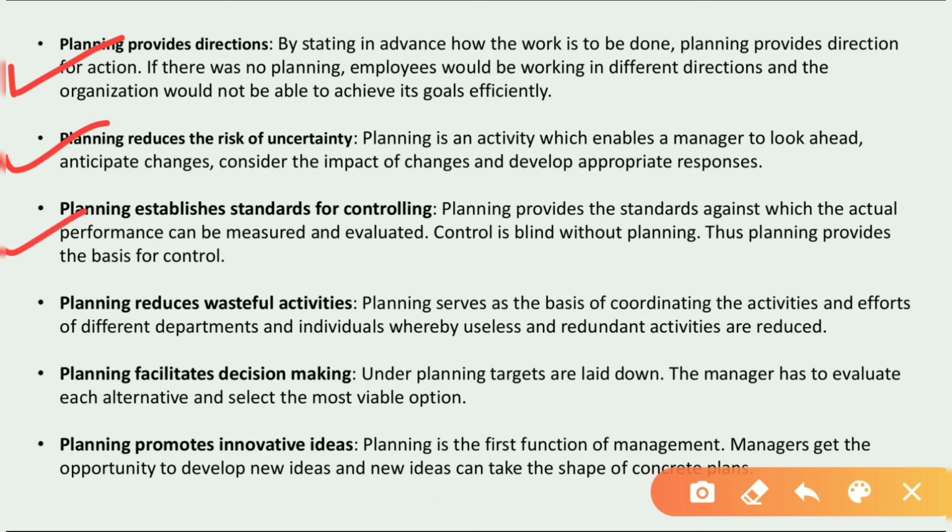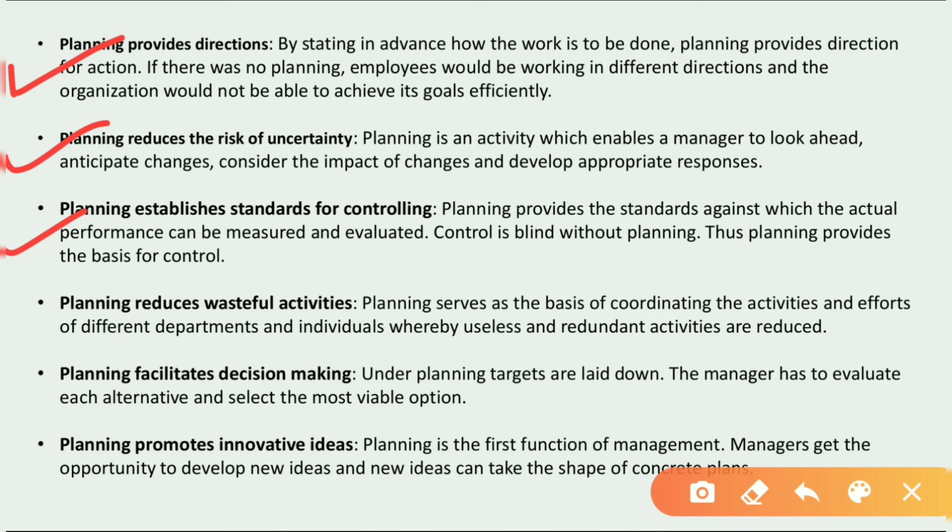Next is planning establishes standards for controlling. We all know that planning helps us establish standards, means we set the standard to achieve our goals, and those goals are then compared with our actual performance. Then it is evaluated whether we are able to achieve our established or predetermined goal or not. That is why it is said that planning helps us to establish standards for controlling.